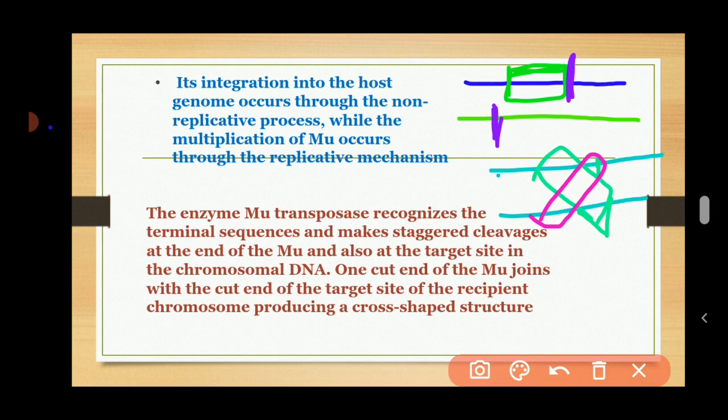Recombination takes place, or the transfer of the genetic material takes place. In the next step, after the recombination or exchange of genetic material, there is formation of a new strand.